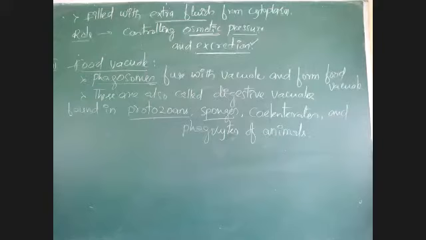How are food vacuoles formed? Phagosomes, which are a type of lysosome, fuse with a vacuole and form the food vacuole. As phagosomes fuse with this vacuole, the vacuole has many enzymes which are responsible for digestion. So these food vacuoles are also called digestive vacuoles. Okay, food vacuoles are present in protozoans, sponges, coelenterates, and phagocytes of animals only.